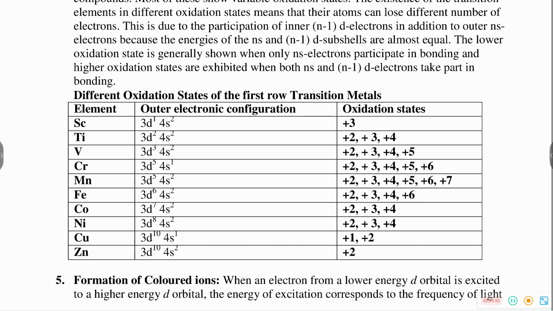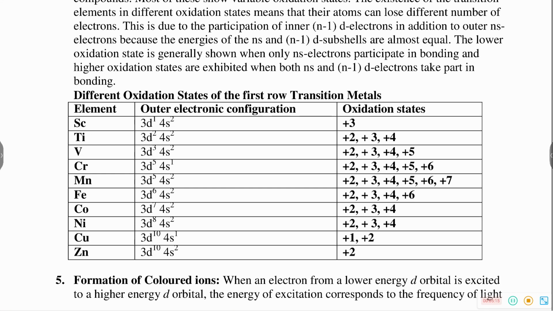Titanium +4 means both n-1 d and ns electrons are participating. +2 means only ns is participating. Lower oxidation state, +2, means only ns electrons are participating. More than +2 means both ns and n-1 d electrons are participating in a chemical reaction.